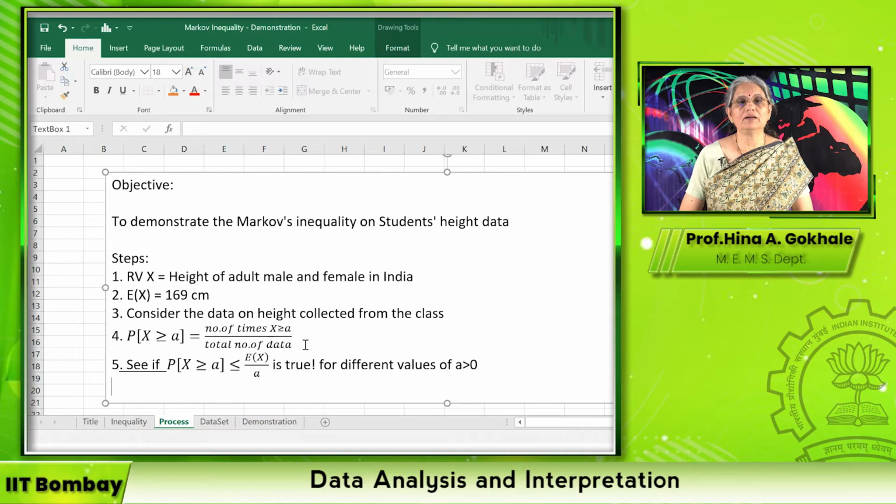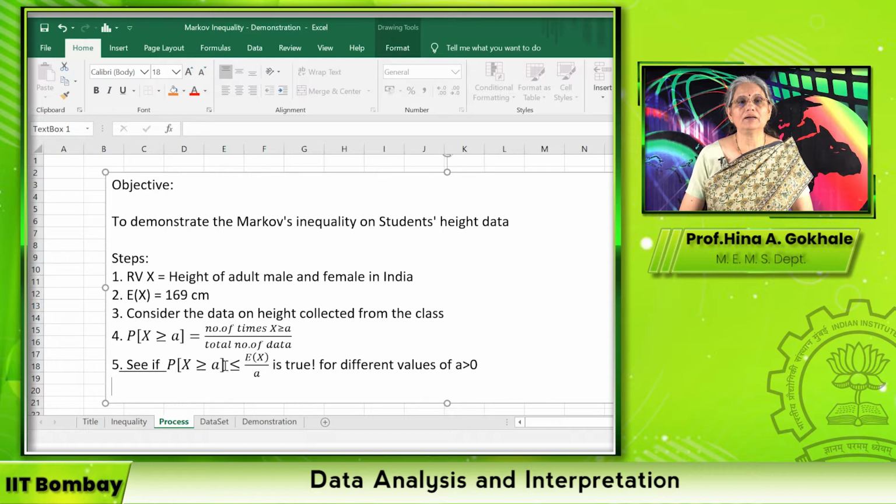This is a basic definition of probability and we are going to follow that. And we would like to see if this probability turns out to be smaller than or equal to expected value of x divided by A. And we will see it for different values of A. And we would also like to see how much is the difference between the two.